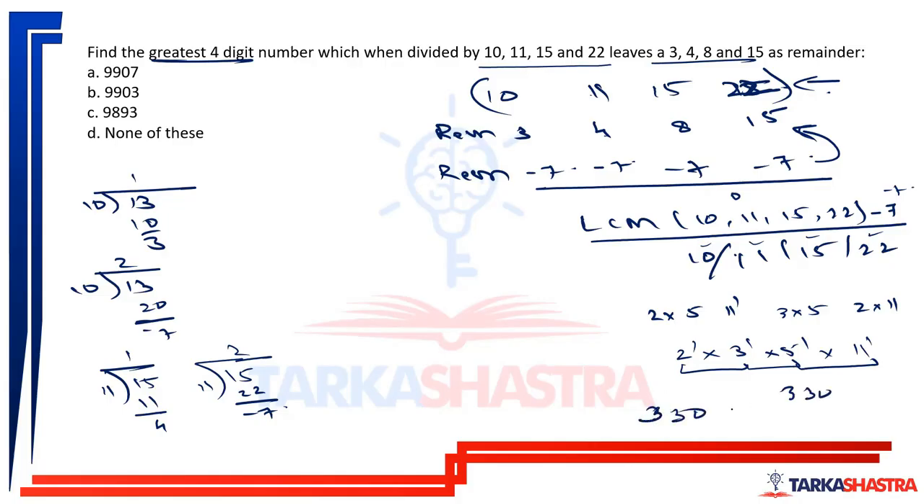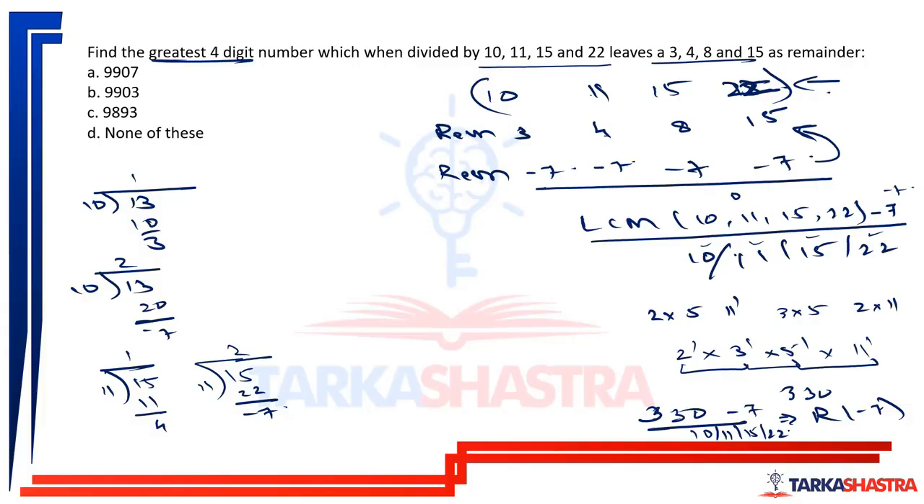which is the LCM of all these. Minus 7 will leave a remainder of minus 7 when divided by 10, 11, 15 and 22.